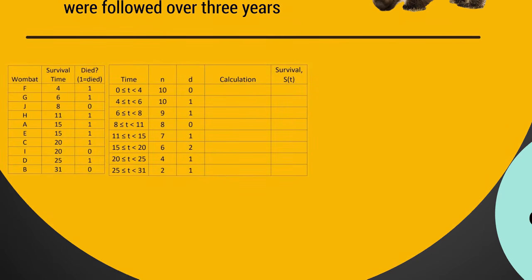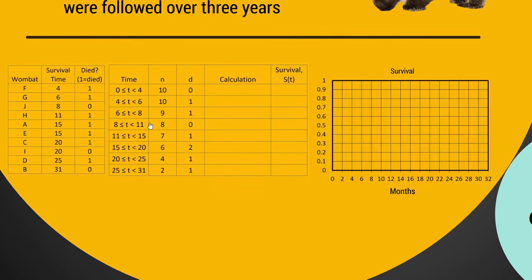So how do we then create an estimate for survival? We've got that table again here on the left, and we're going to create a new table where we calculate the survival amount in terms of the proportion of wombats that have survived to each time period, or through each time period. Now, as we go, we'll progressively be creating a little Kaplan-Meier curve here on this plot. So let's see how this pans out.